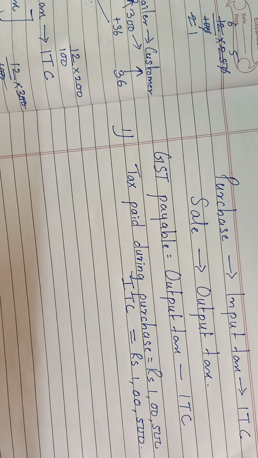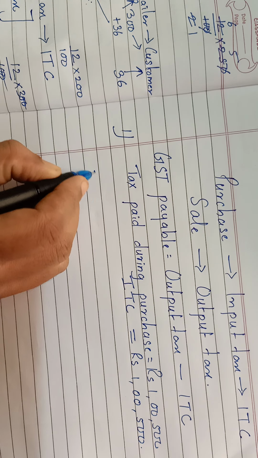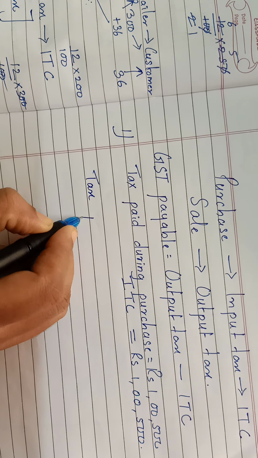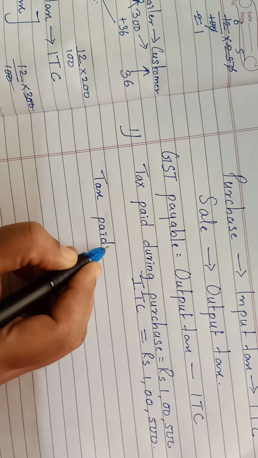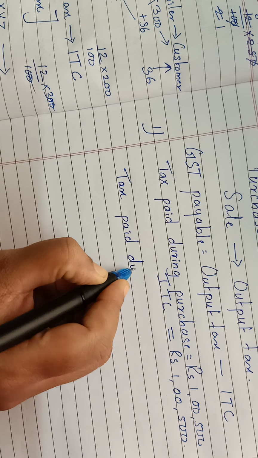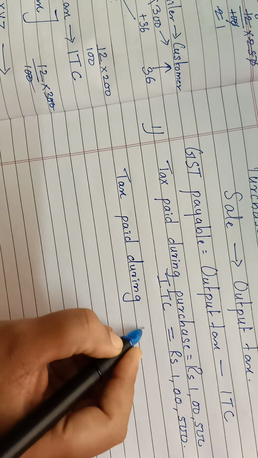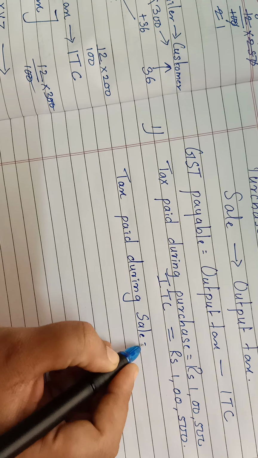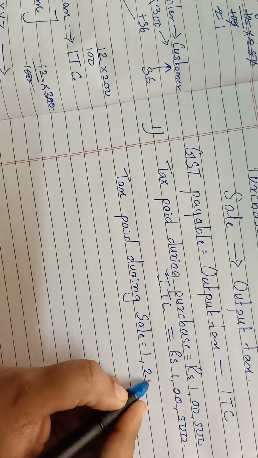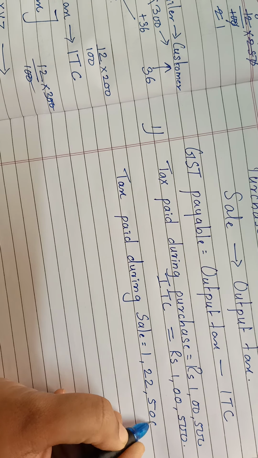Okay. Now afterwards it is said, collected GST of rupees 1,22,500 at the time of sale. So GST or tax paid during sale is given how much? It's given 1,22,500.